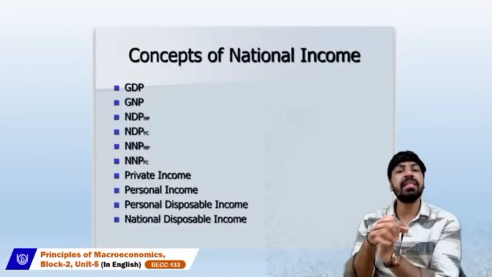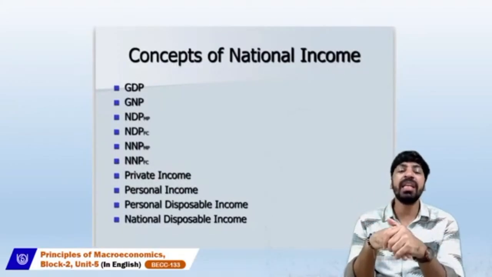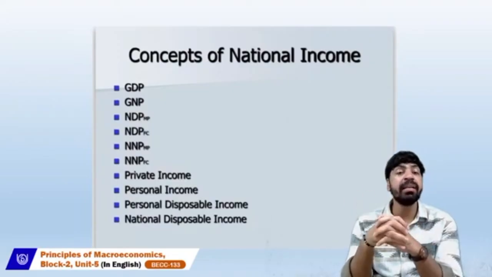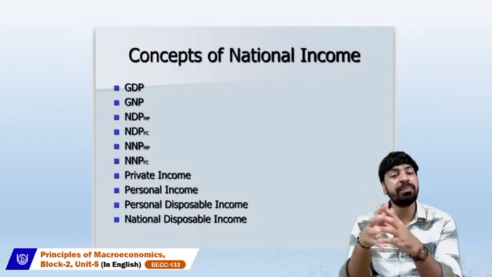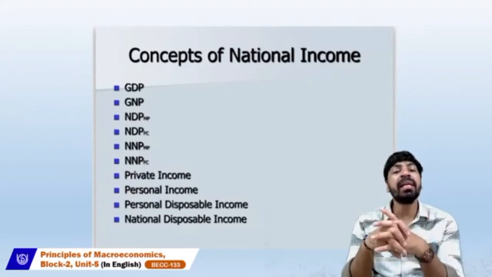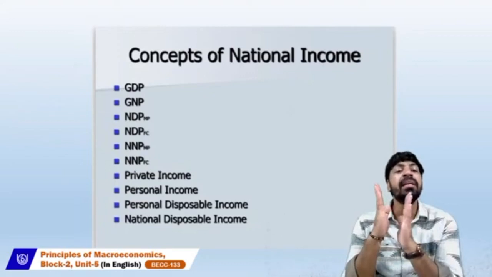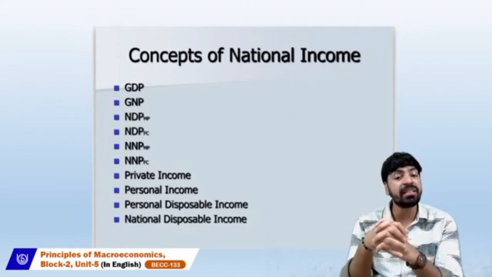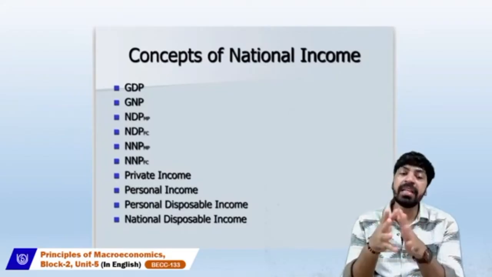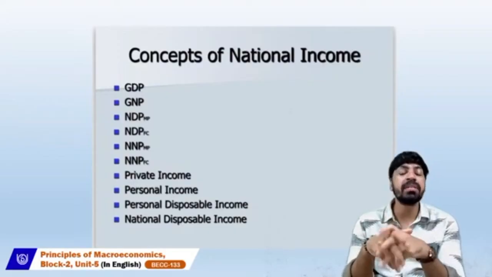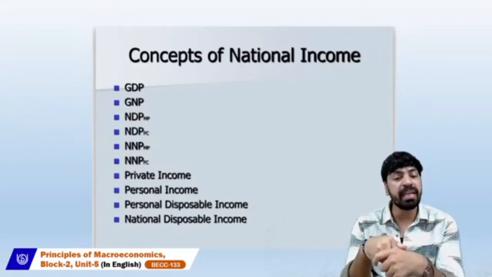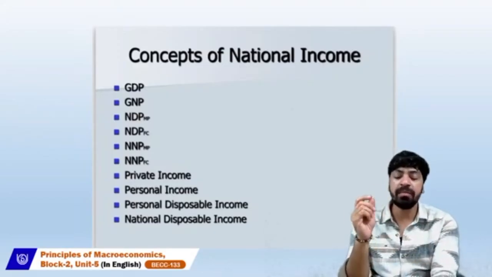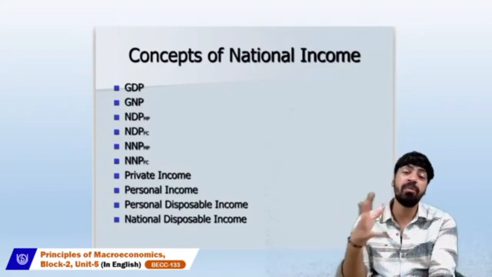So these are the concepts of national income: GDP, which stands for gross domestic product, gross national product, net domestic product at market price, net domestic product at factor cost, net national product at market price, and net national product at factor cost. These are the following types of income: private income, personal disposable income, and national disposable income. You can see a little introduction about these concepts.